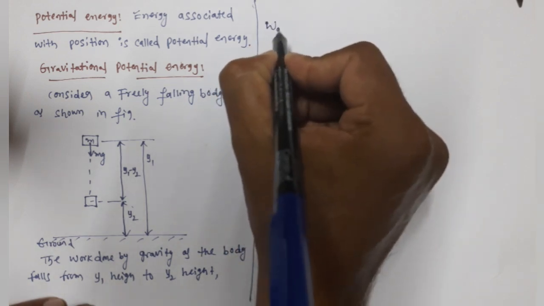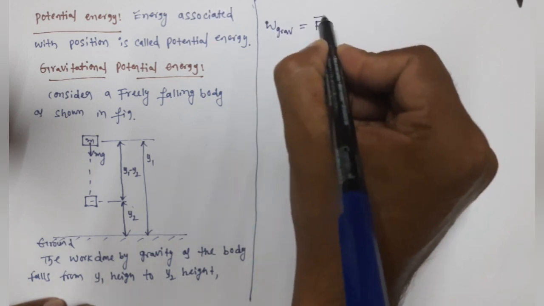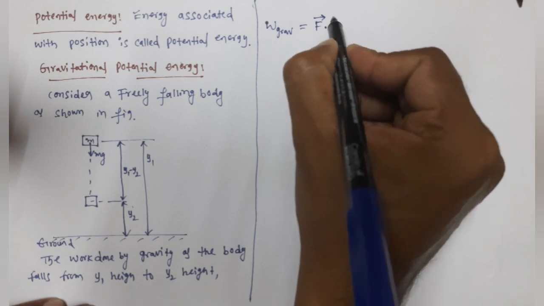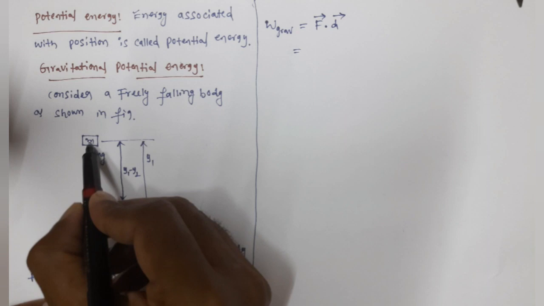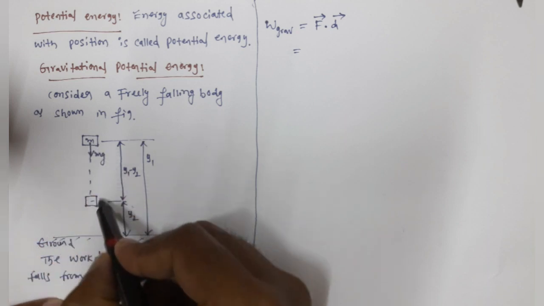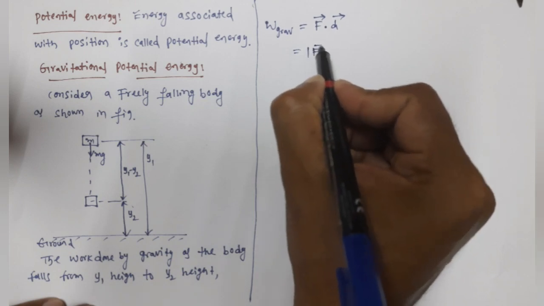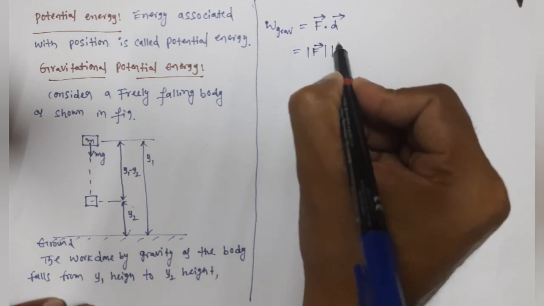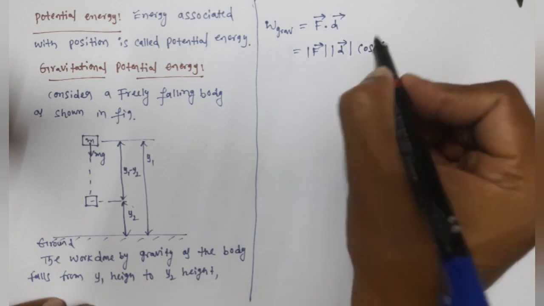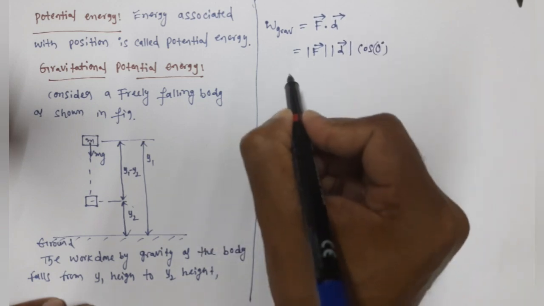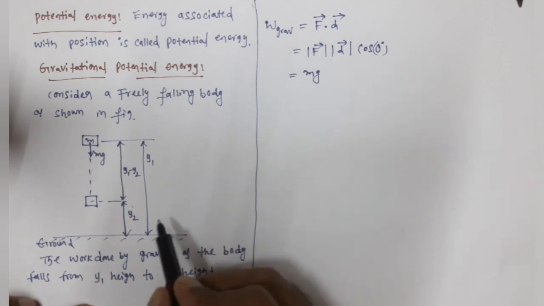Work done by which force? Gravitational force is equal to, what is the formula? It is a scalar product of force and displacement. So force and displacement. Here force is acting in the downward direction, and the displacement of the body is also in the downward direction. So magnitude of force into magnitude of displacement into, what is the angle between force and displacement here? 0 degrees. Magnitude of force, how much? mg. And what is the magnitude of the displacement?